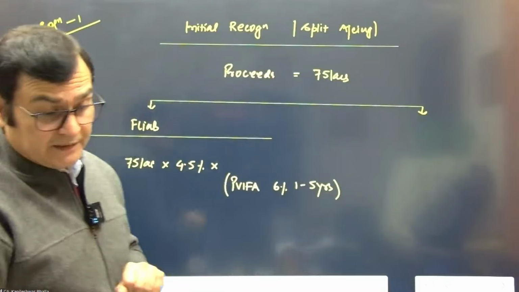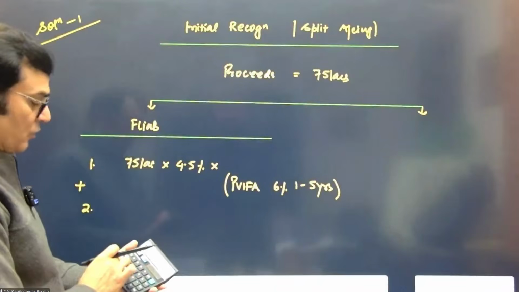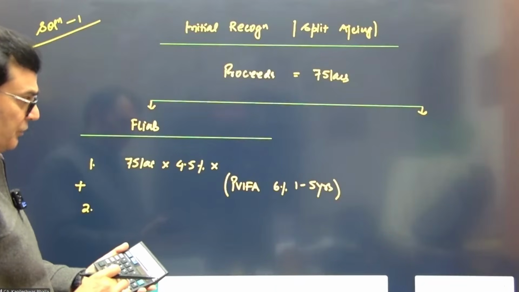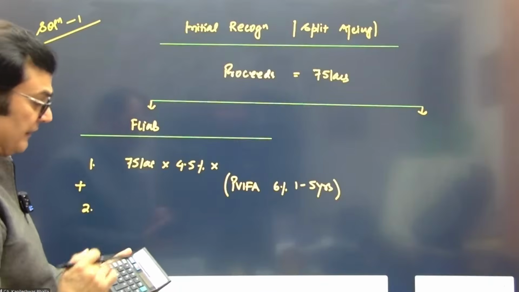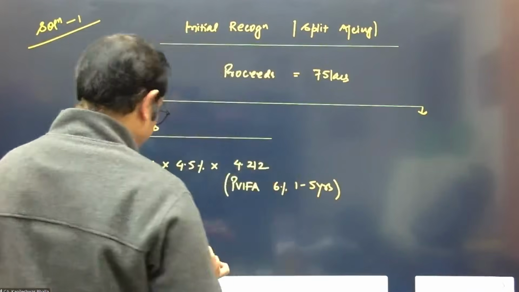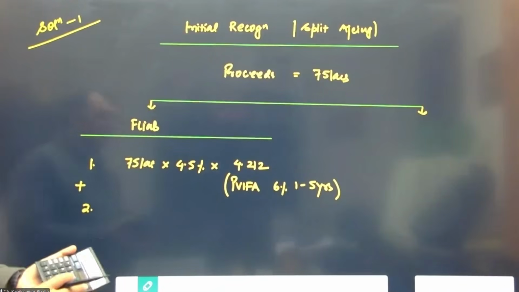Let's get the PVIFA in this case. So 1 divided by 1.06, 1, 2, 3, 4, 5, GT. It's, I think, 4.212. You can take 3 or around 4 decimal places for accurate results.